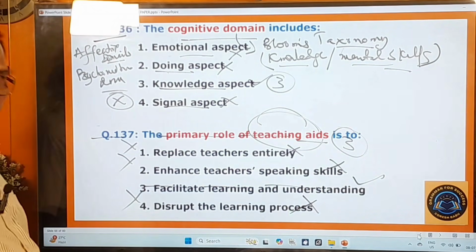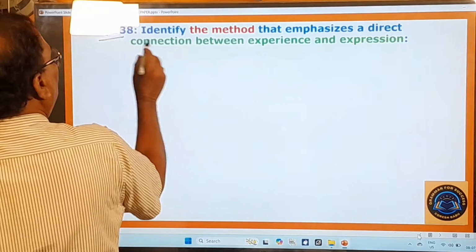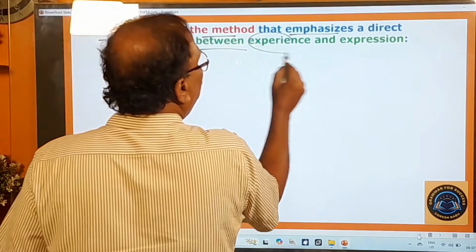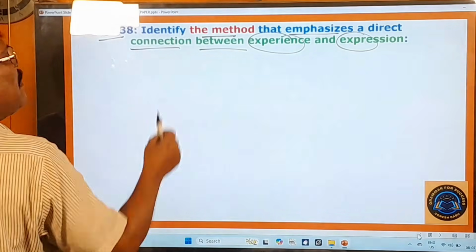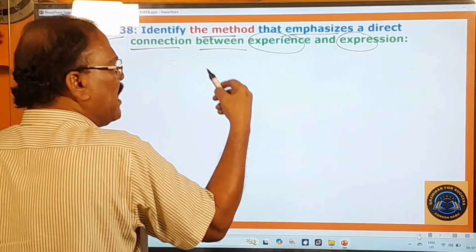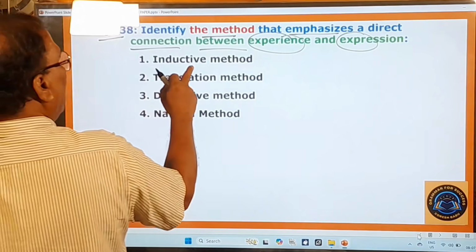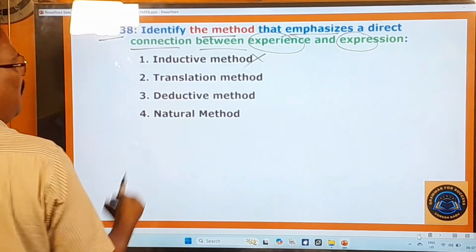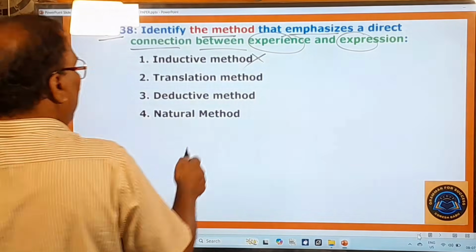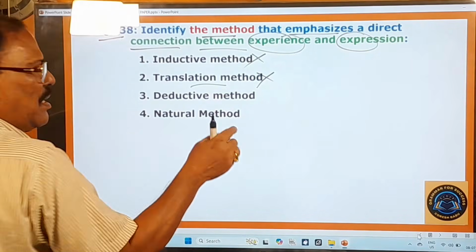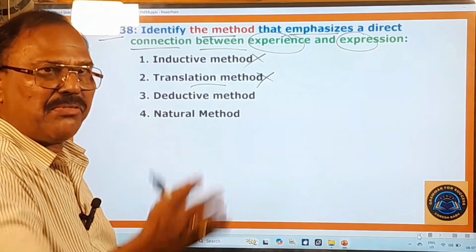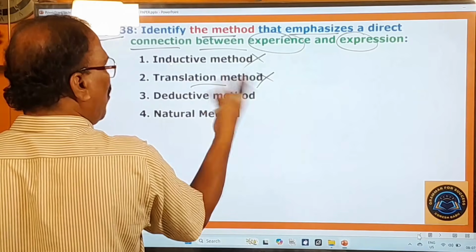Now you move on to other questions very quickly. 138th question. Identify the method that emphasizes a direct connection between experience and expression. What is that method that deals with the connection between experience and expression? Here you pay attention. Inductive method? No, this is not the right one. Inductive method is nothing but a way of teaching grammar inductively. And translation method, no, it is only a way of translating the target language into the native language. It relates only to translation.